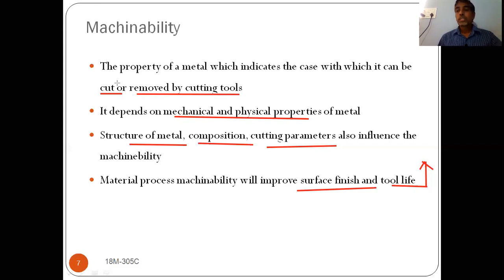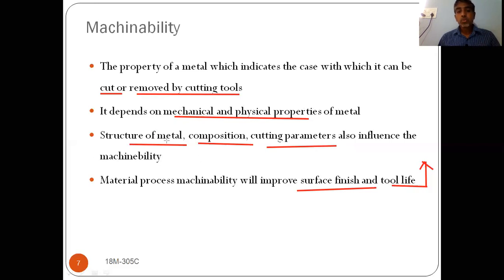But this machinability property depends on various factors. It depends on the mechanical and physical properties. We know the different mechanical properties, which we have already discussed. Physical properties we generally study in physics. Machinability also depends on the structure of the metal, composition of the metal, and cutting parameters like cutting speed, feed, and depth of cut. So these things also influence the machinability property.